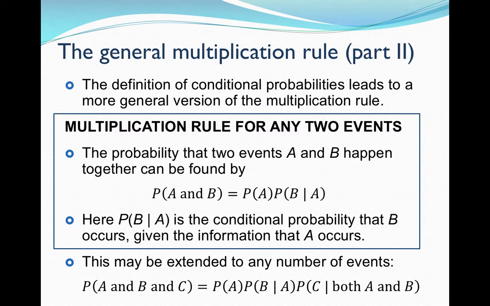The general multiplication rule works for any events regardless of whether they're independent or not. When I account for not just doing the probability of A times the probability of B, I say the probability of B given A. That helps me determine what the intersection is. And B given A is in conditional probability. And you can extend this rule for multiple events, probability of A and B and C. You can continue that with the givens.